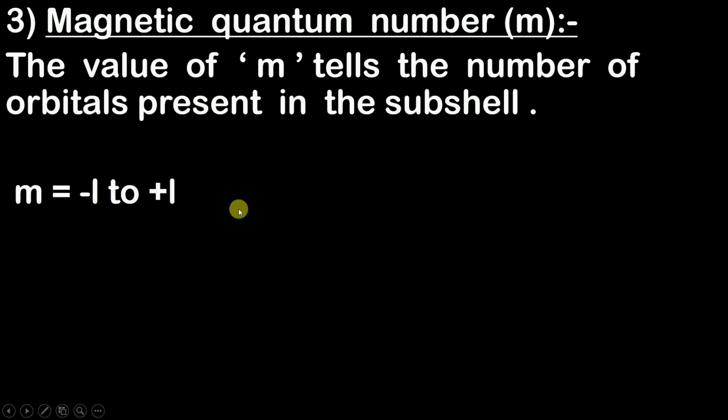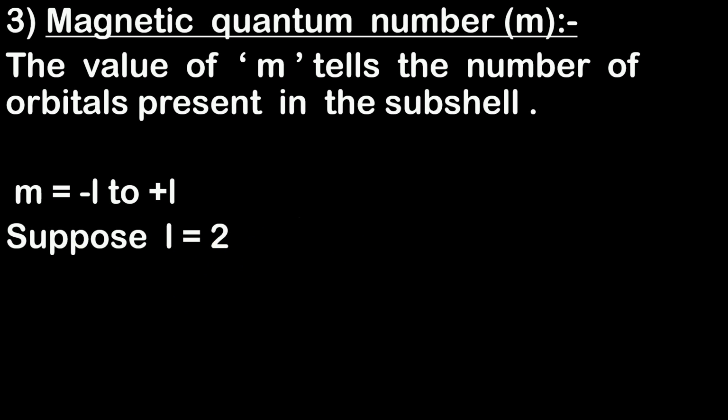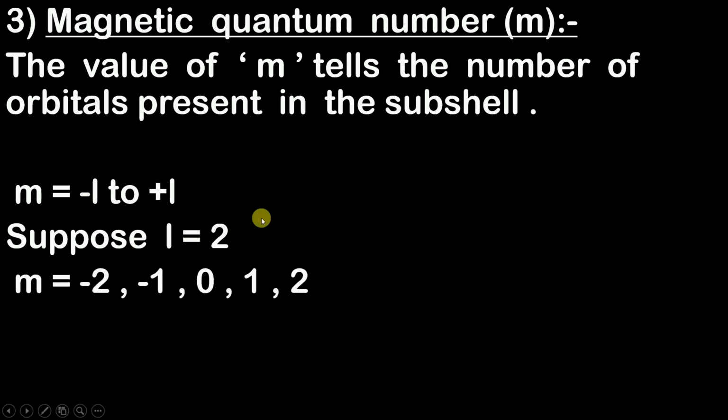What is the meaning of this? For example, suppose the value of l is 2. And what is l? Azimuthal quantum number. Don't forget that, guys. So the value of m is going to range from minus 2 to plus 2. So the possible values of m are minus 2, minus 1, 0, 1 and 2.